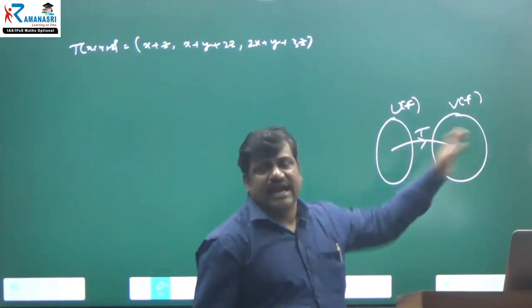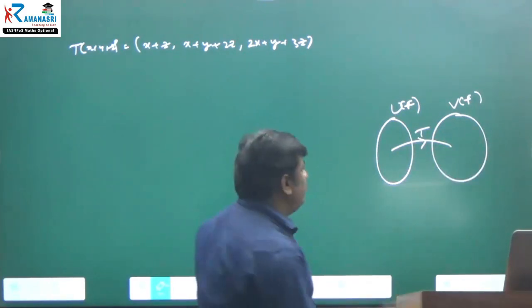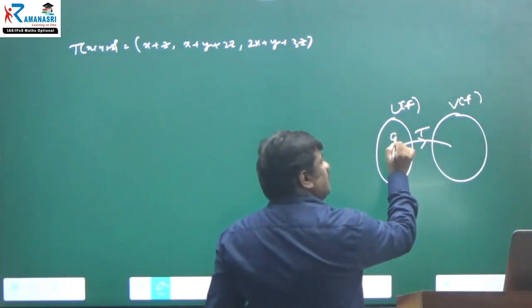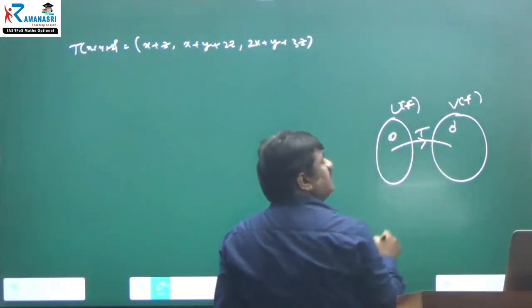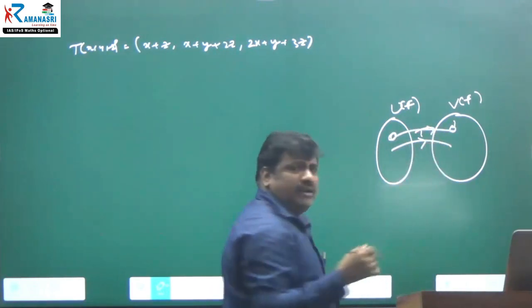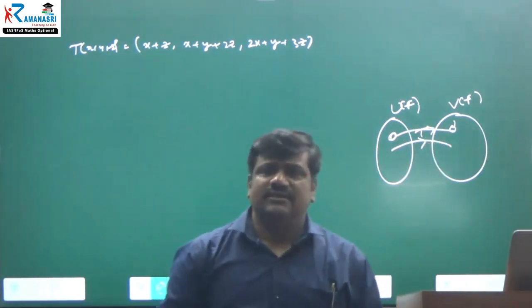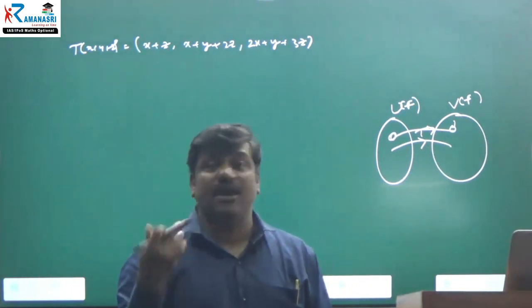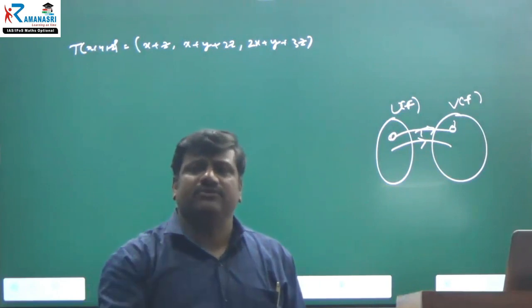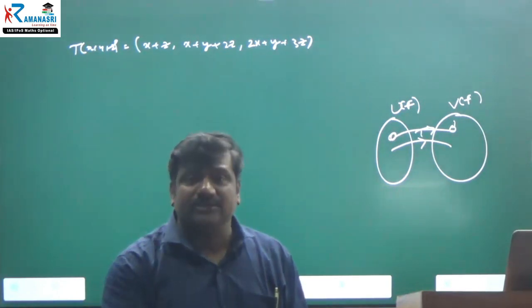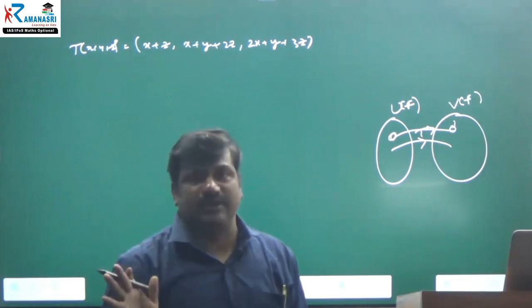Right. And what is the null space? Now, how many vectors are mapping to the zero vector? Here the zero vector is 0, and here the zero vector is 0 dash. Since T is a linear transformation, you have to map the 0 vector to the 0 vector. Otherwise it cannot be a linear transformation, nothing but a homomorphism. You have to map the 0.